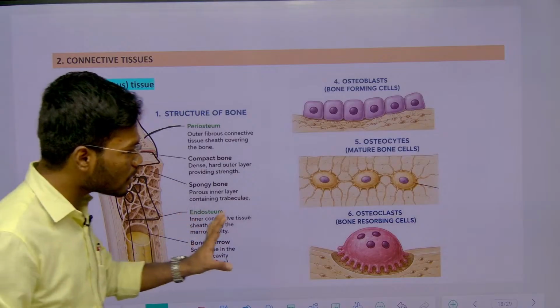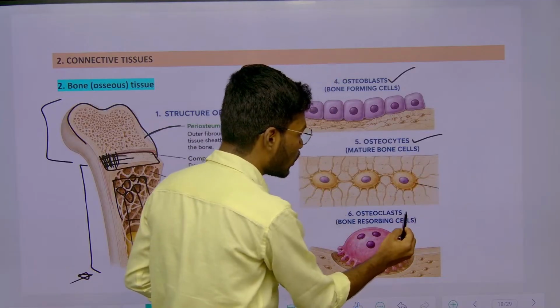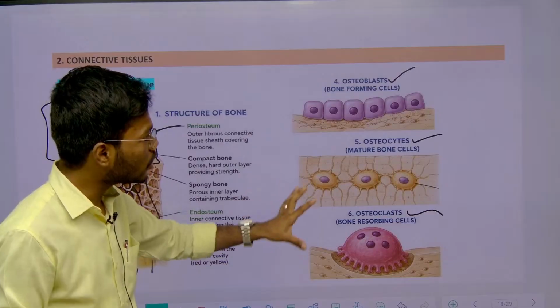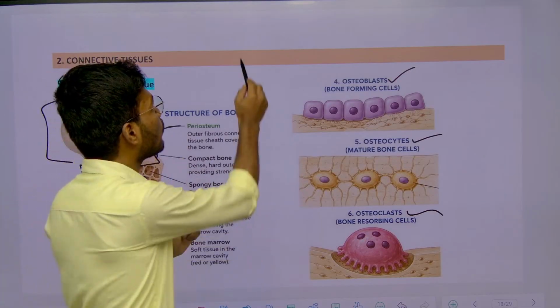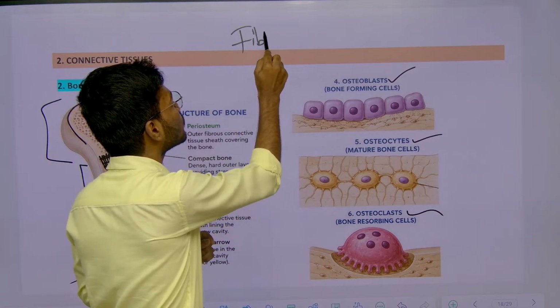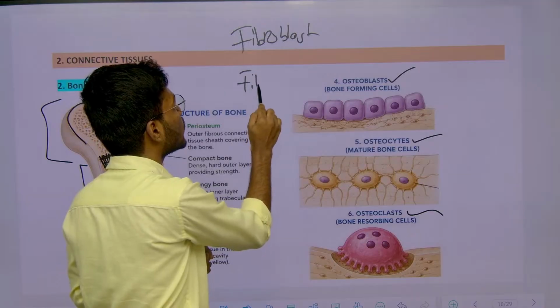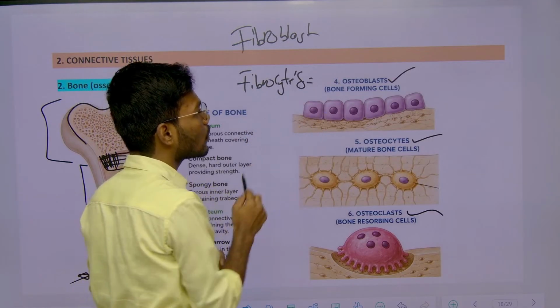And also we have some cells which are called osteoblast, osteocyte and osteoclast. You need to remember the functions of all these. So I told fibroblast and fibrocytes, right?